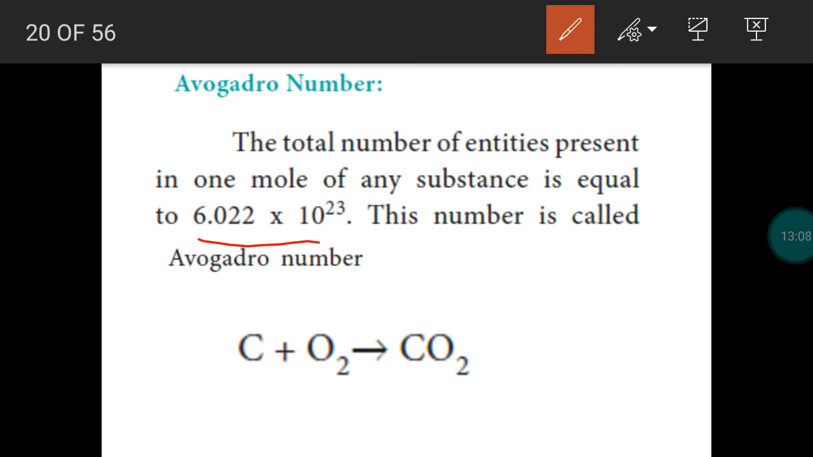Where we use the mole concept, consider the following reaction. When carbon combines with oxygen, it provides carbon dioxide. How can we explain this reaction? 1 mole carbon combines with 1 mole oxygen to produce 1 mole carbon dioxide, right? We cannot say 1 molecule of carbon combines with 1 molecule of oxygen to produce 1 molecule of carbon dioxide. Practically, it is impossible to take in the laboratory. So here we use the mole concept.